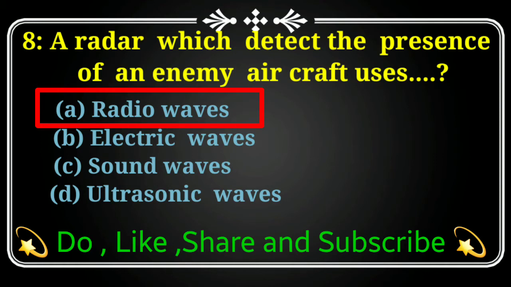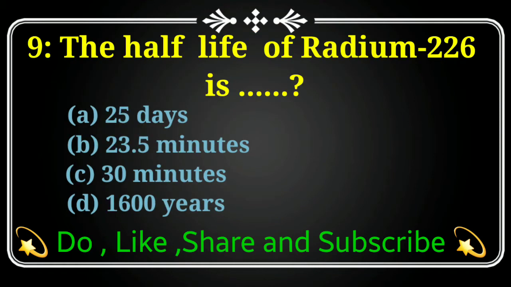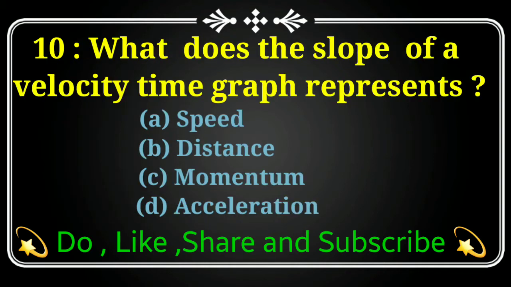The next MCQ is, the half-life of radium-226 is option A 25 days, option B 23.5 minutes, option C 30 minutes and option D is 1600 years. The correct answer for this MCQ is option D 1600 years. Half-life of radium-226 is 1600 years.